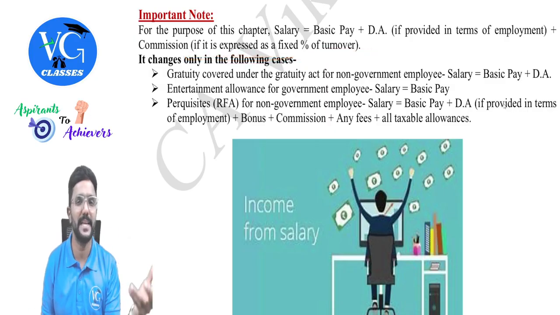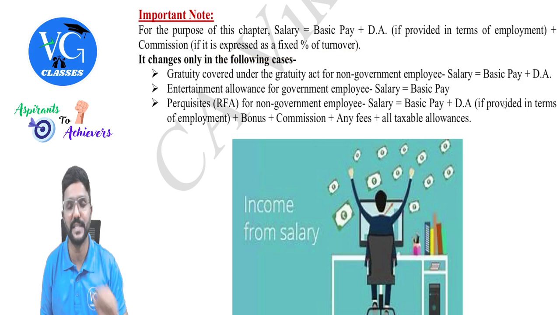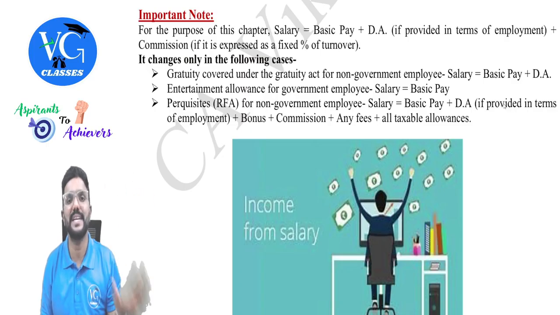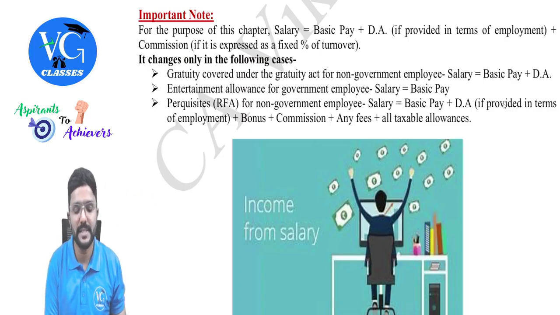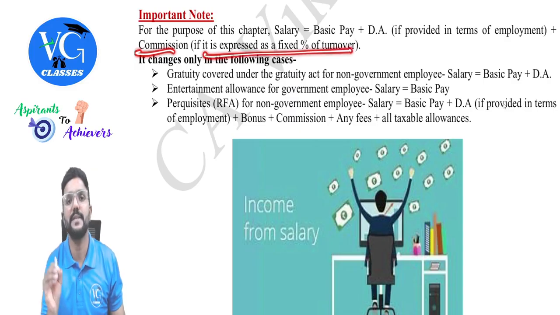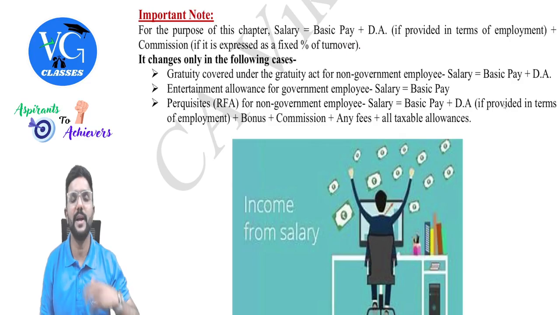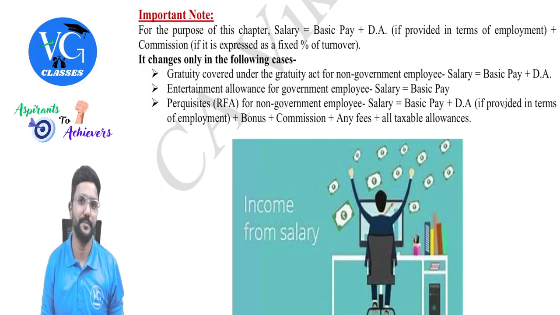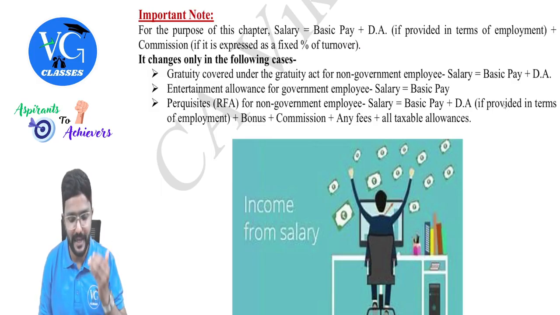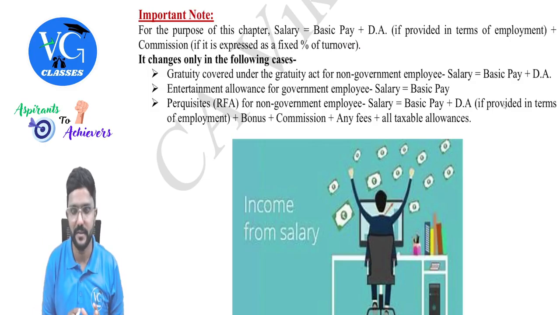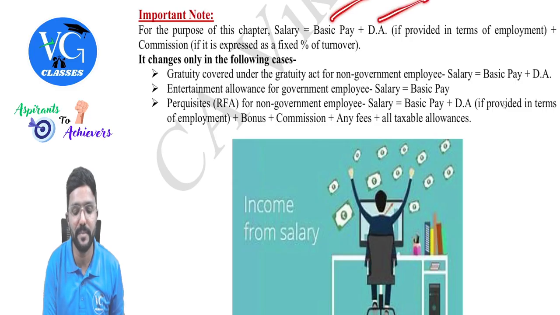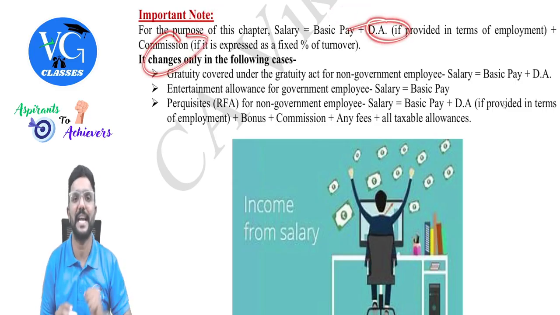if it is expressed as a fixed percentage of turnover. Normally, this is paid to a salesman or someone engaged in marketing or sales, guys. For example, they will tell you whatever sales you achieve, we will pay 1% of that as commission. In that case, we call it commission as a percentage of sales. What if commission is paid as a fixed amount, like every month 5,000 or 10,000? Then we don't count it here. It is fully taxable, but while calculating this, we don't consider it. So normally for salary head, wherever they have mentioned 5% or 10% of salary, we need to take basic pay plus DA plus commission. For DA and commission, conditions are attached.